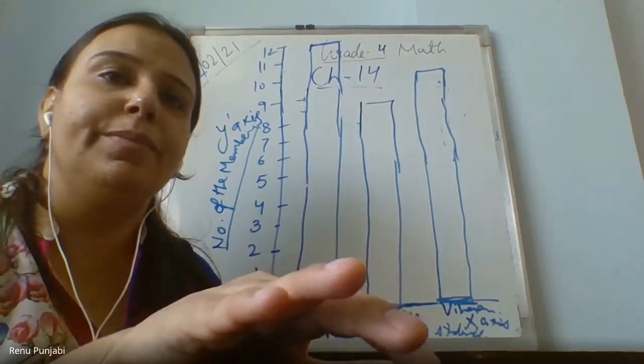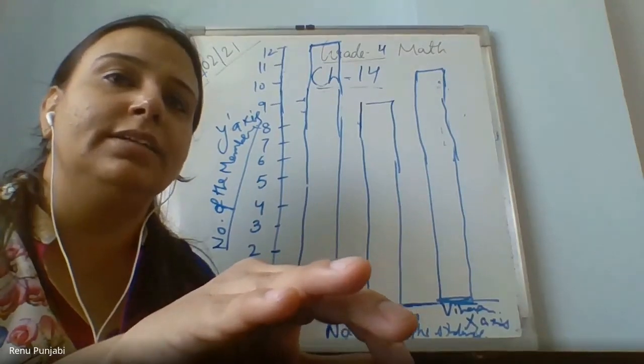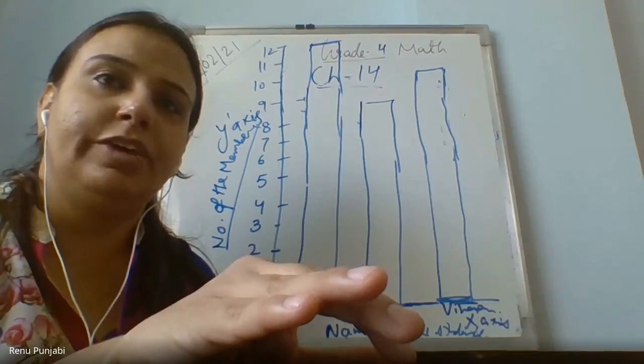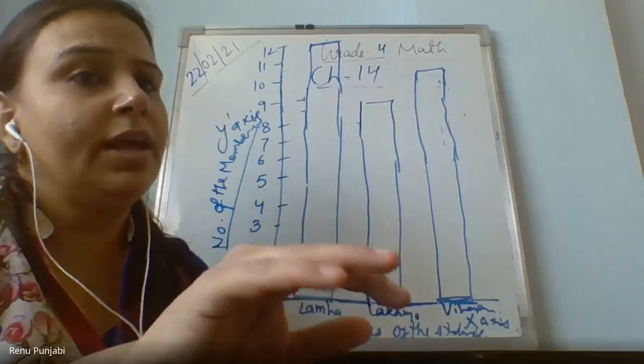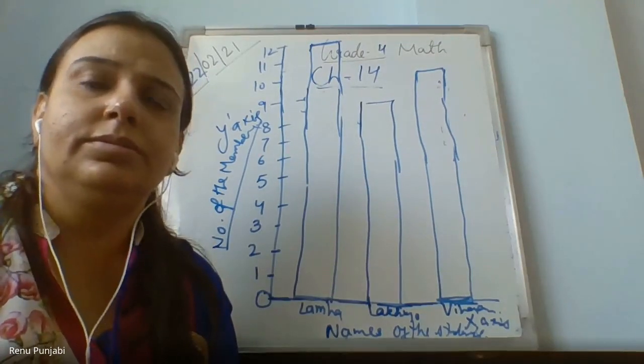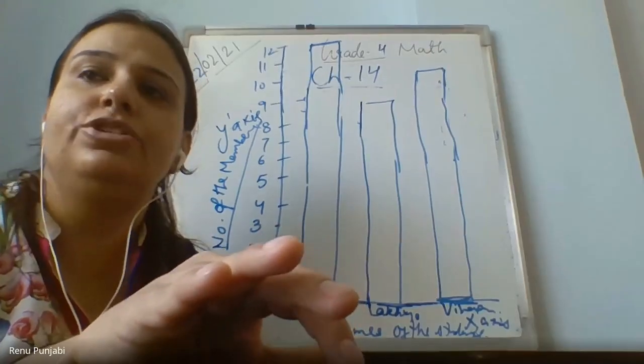I'm expecting everyone to do like Jishna has done. Rudra, you are doing? Very good. Ma'am, I don't have strips. So, ma'am, can I draw? Yeah, you can draw and color it also. Okay, ma'am. Thank you. Ma'am, I have done. Ma'am, I have made it already. Yes, please show. Ma'am, I also. Very good.